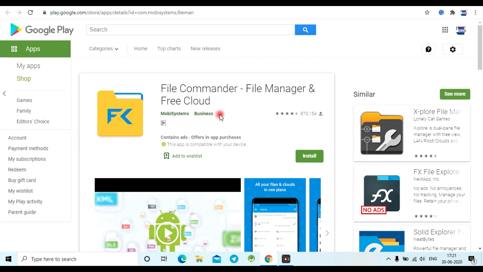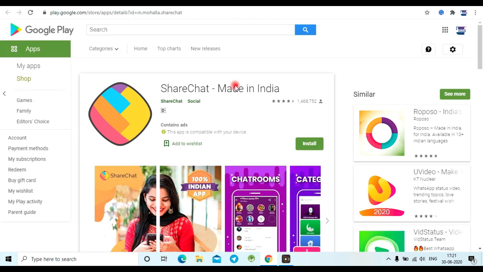Another app is Helo. Basically we use Helo to share posts and videos and all. The best alternative is Snapchat. It is developed by Bangalore developers, so it is made in India. So it is the best alternative app for Helo, Snapchat. Snapchat is the best app, and the seventh app is Cam Scanner.